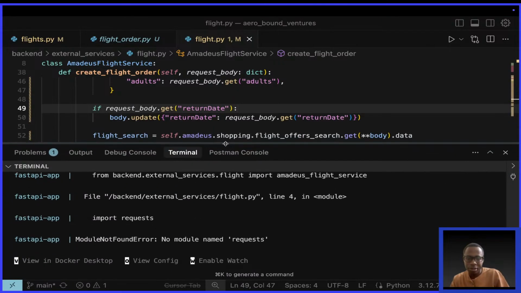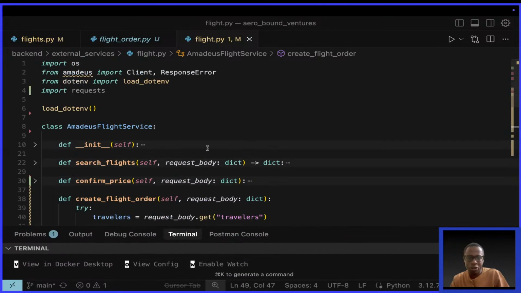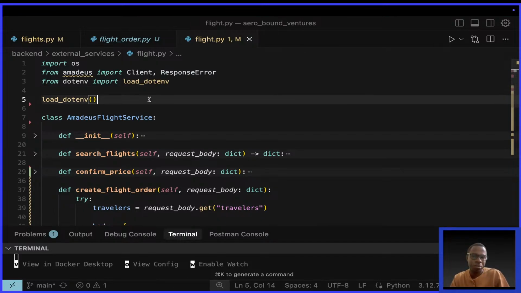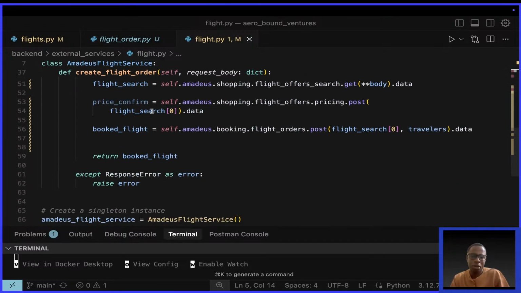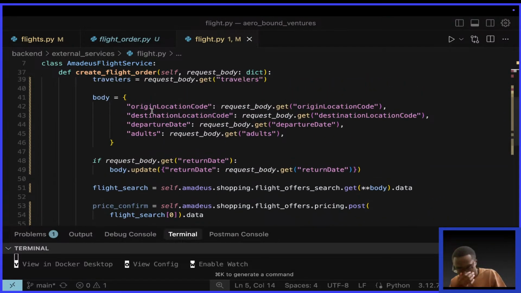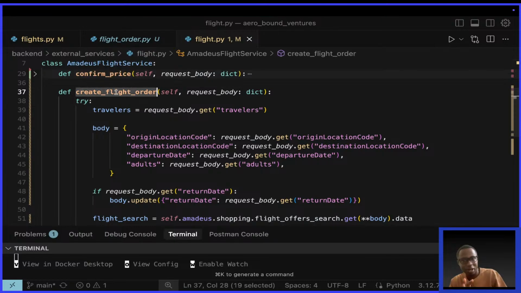okay? See, we have an error, says no module named requests, okay? So this is the issue. And of course, to use requests, we have to import it. We have to pip install, actually in this case, UV add requests, okay? And when that time comes, because I'm going to redefine this, I'll leave this, but I'm going to redefine it. But this time I'm going to use the requests module, and we see for ourselves if that works.